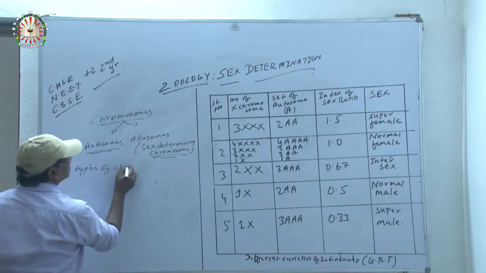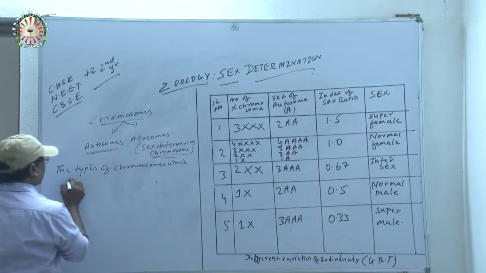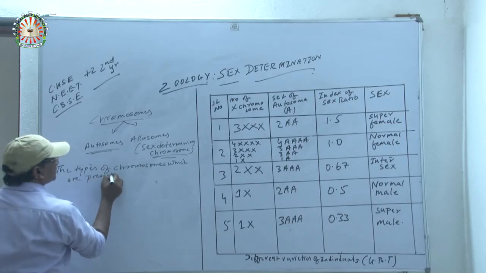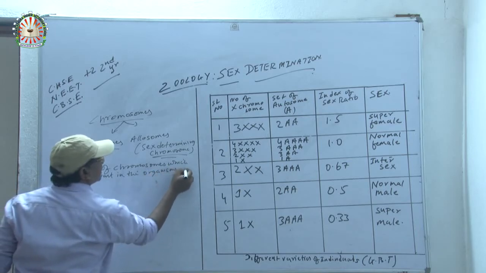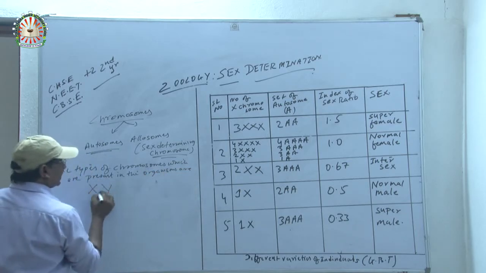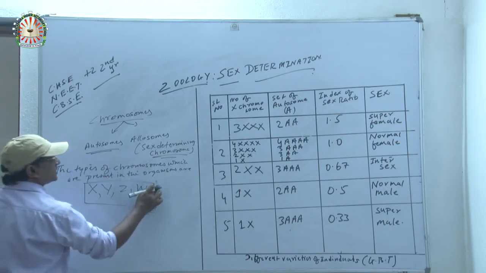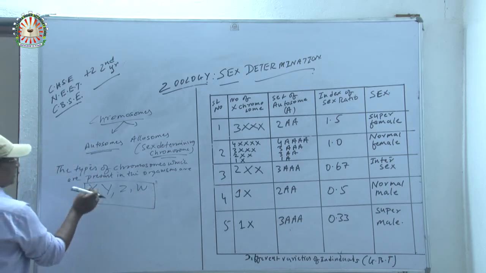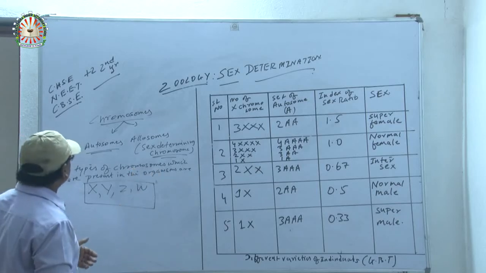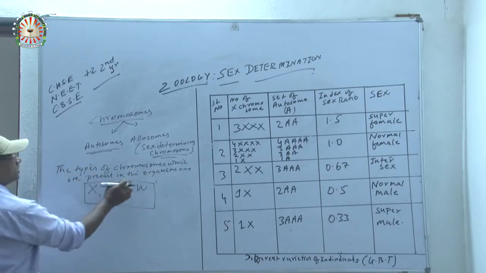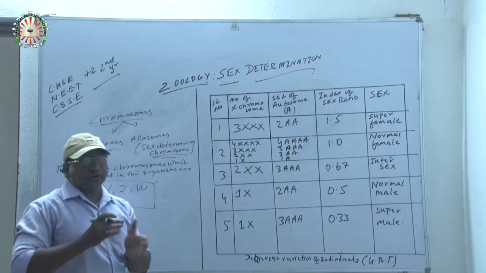The types of chromosomes which are present in the organisms are X, Y, Z, W. So these are the chromosomes which are present in individuals. Some of the chromosomes are a part of one kind of individual, and some are part of other individuals. The types of chromosomes present are X, Y, Z, and W. Now, in the first case, I am going to explain the human and Drosophila.